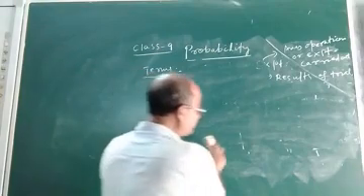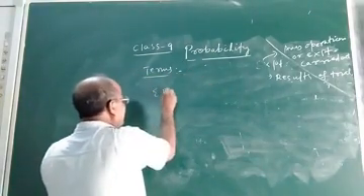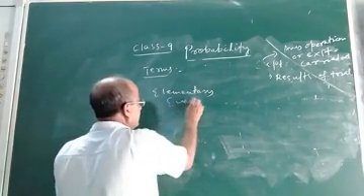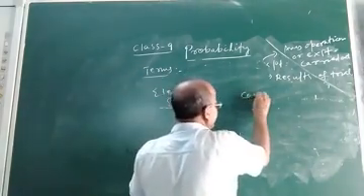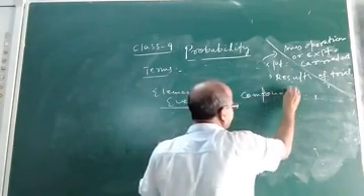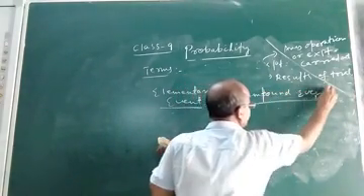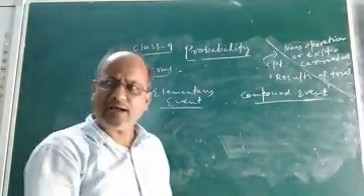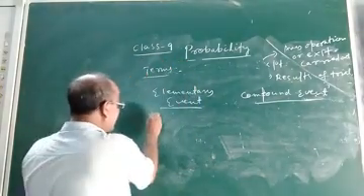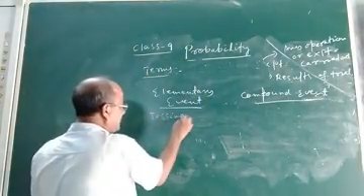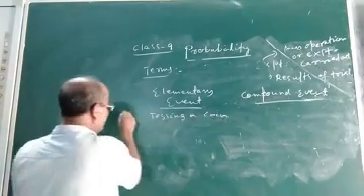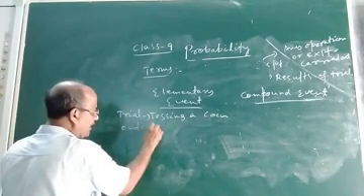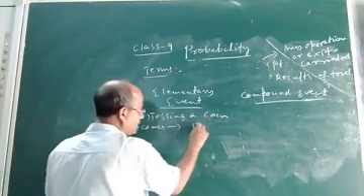Now, what is an elementary event and what is a compound event? Let me differentiate the two. What is an elementary event? Suppose tossing a coin. This is the trial. In this trial, what are the outcomes? The outcomes are either head or tail.